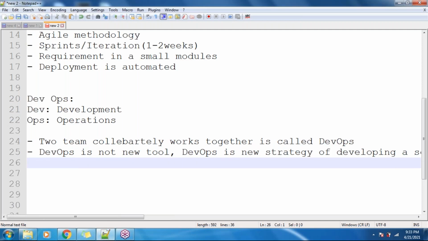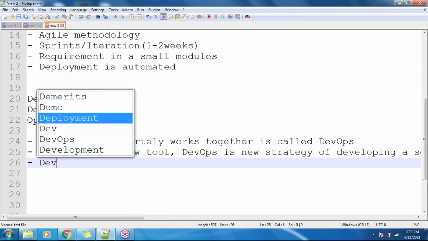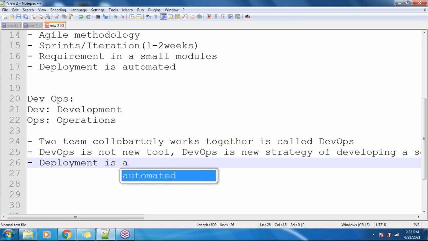Fine. So most important here, deployment is automated. Let's discuss how we can achieve this automation using DevOps here, guys.